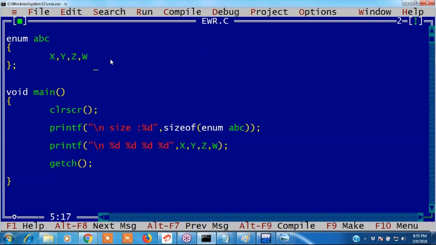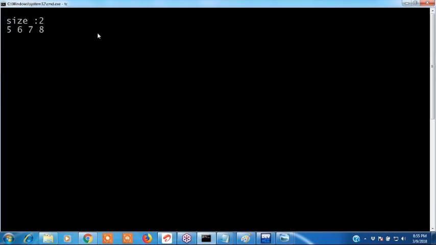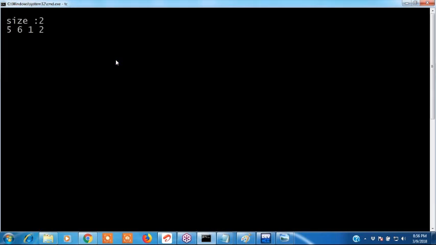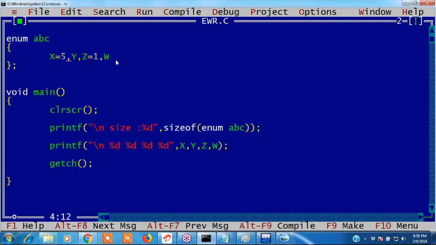If I give any value, example, if I give X equals 5, what are the other values? 5, 6, 7, 8. See, guys, values 5, 6, 7, 8. Now I want 5, 6, and here I have given again 1. What is the answer now, guys? 5, 6, 1, 2. Very good. If I give minus 1 also, minus 5 also we can give. If I give minus 1, then what is the answer now? Minus 5, minus 4, minus 3, minus 2.